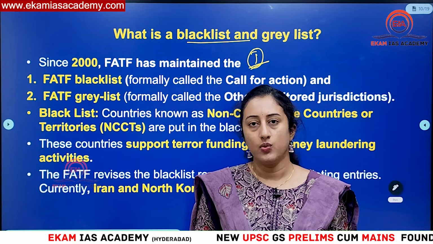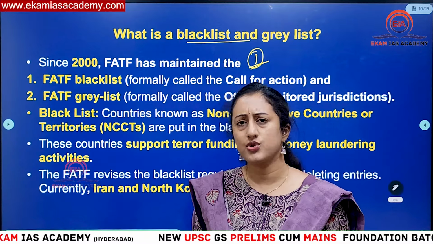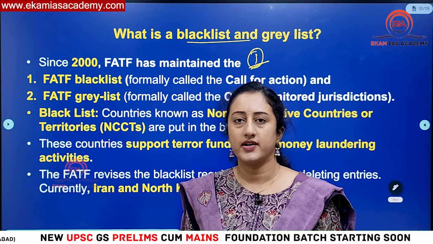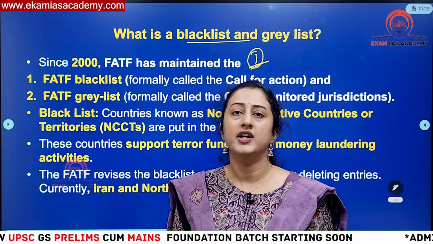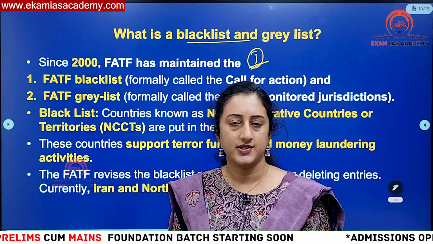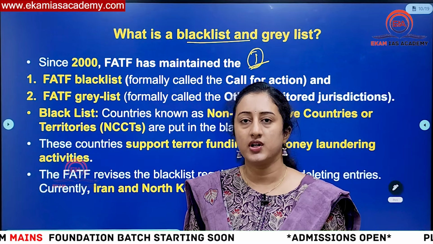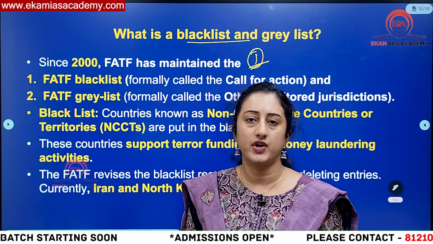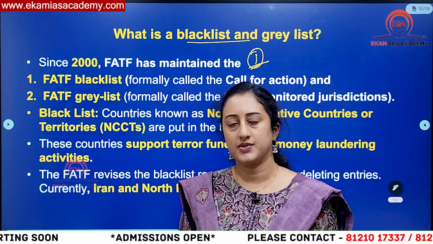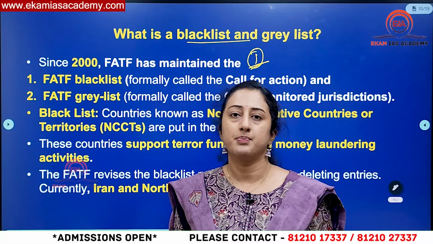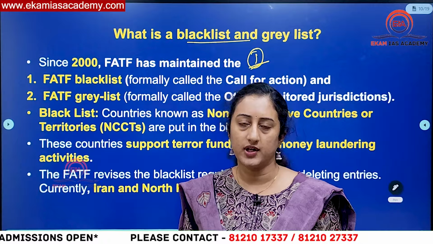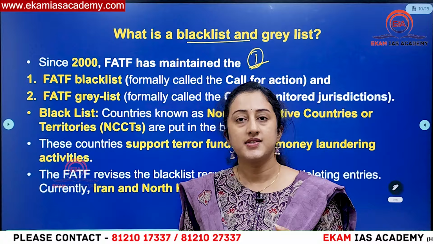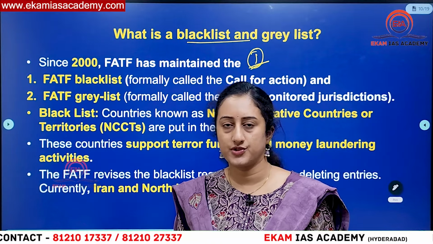Then you have to understand what the countries under the grey list are. Now Pakistan was removed from the grey list, because Pakistan has shown that it has taken some measures to control terrorist financing. In that regard, 2 years back itself, Pakistan was removed from the grey list. It has shown that we are trying to remove the terrorist safe havens we have on the territory. We are consolidating and trying to enforce these mechanisms. So that is why FATF has removed Pakistan from the grey list. The countries under the grey list include South Sudan, the Philippines, and Syria; so many countries are part of the grey list.